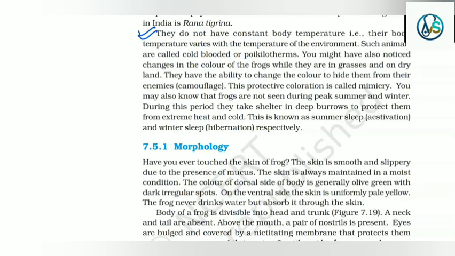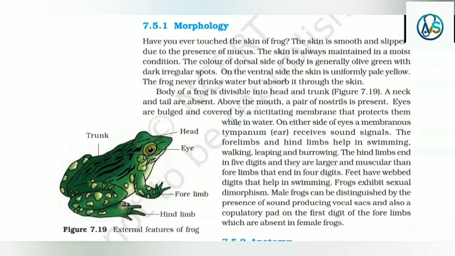You may also know that frogs are not seen during peak summer and peak winter. During this period, they take shelter in deep burrows to protect themselves from extreme heat and cold. This is known as summer sleep, that is estivation, and winter sleep, hibernation, respectively.